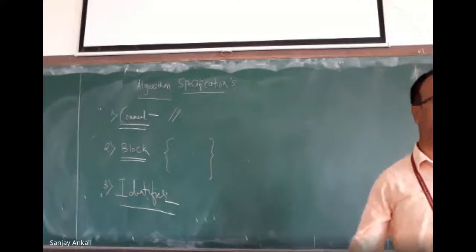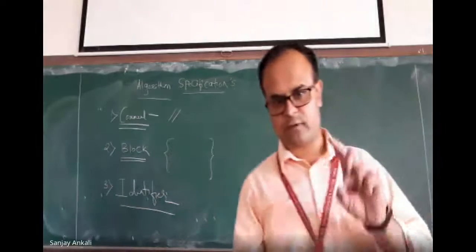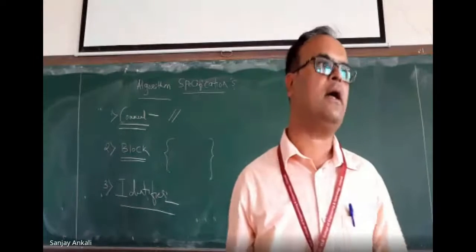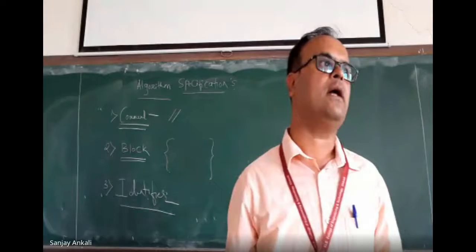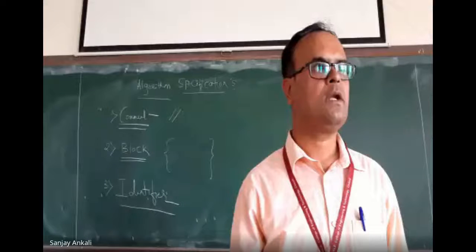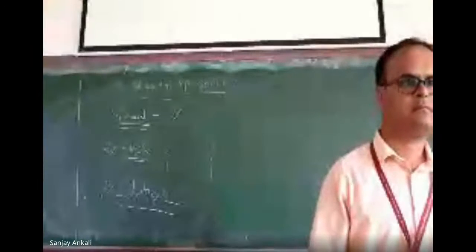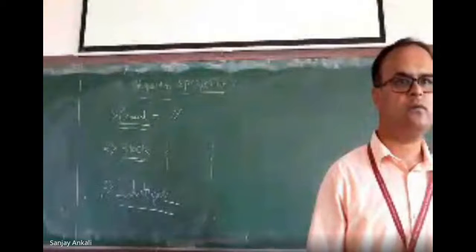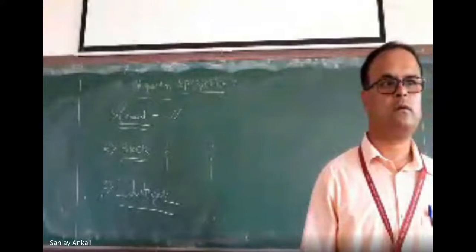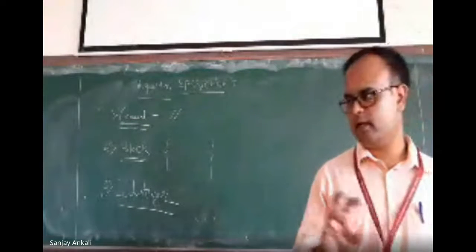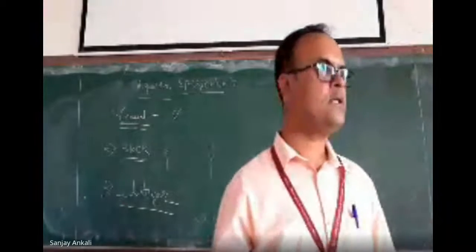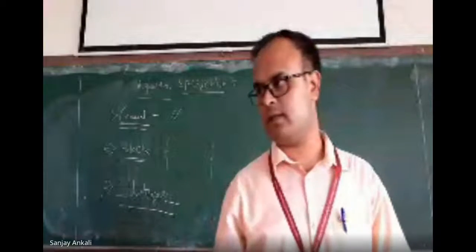The next question is, can you tell me what is the difference between variable and identifier? Variable means what? It stores the value. See, int, float, char, double, these are keywords. Keywords cannot become identifiers.